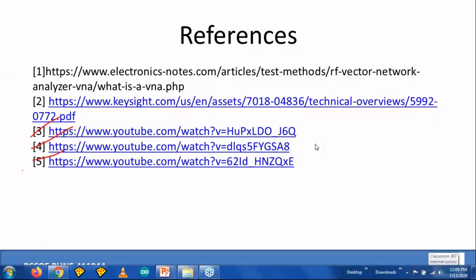So these are the three videos. You can easily go through that, right? They are available on YouTube also, and those are available from Keysight Technology. These are very excellent videos for us, where in the first video you will understand the VNA itself, how it can be configured for a variety of testings, and some simple measurements are carried out there, like S parameters. In the second video, the cable and the antenna based measurements are done, right? Please go through that video also. And the third video is for the time parameter measurement, right?